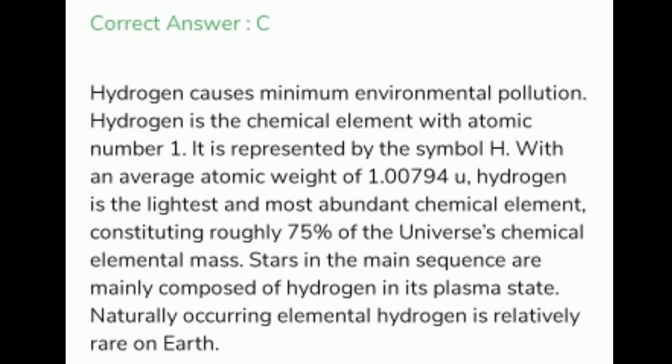Hydrogen is the chemical element with atomic number 1. It is represented by the symbol H with an average atomic weight of 1.00794 units. Hydrogen is the lightest and most abundant chemical element, consisting of roughly 75% of the universe's chemical elemental mass. Stars in the main sequence are mainly composed of hydrogen in its plasma state. Naturally occurring elemental hydrogen is relatively rare on Earth.